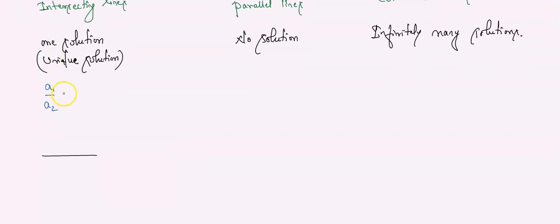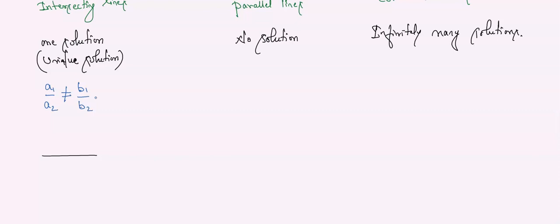The value of A1 by A2 does not equal B1 by B2. अगर A1 by A2 का आंसर आपको चेक करना है और B1 by B2 का आंसर भी आपको चेक करना है. अगर दोनों वैल्यूज अलग अलग है, if the ratio of A1 by A2 and the ratio of B1 by B2 are different, both answers are different, then you can say directly they are intersecting lines. Directly you can tell unique solution.